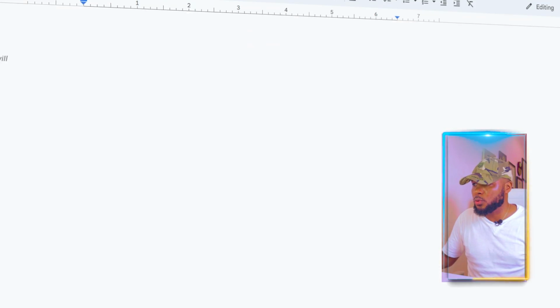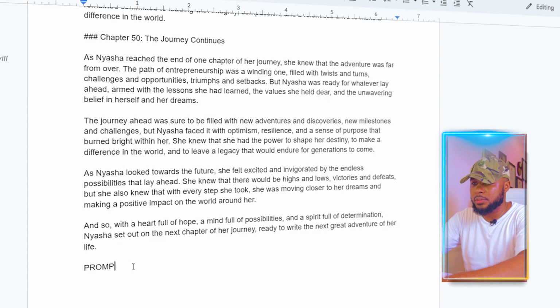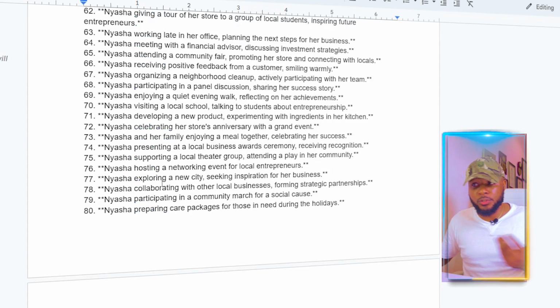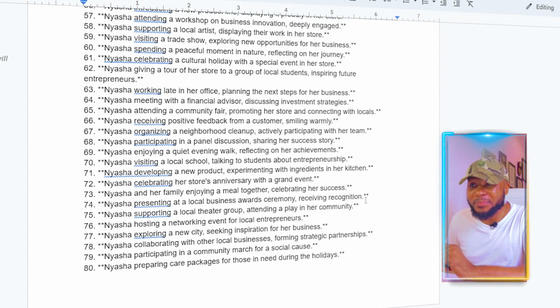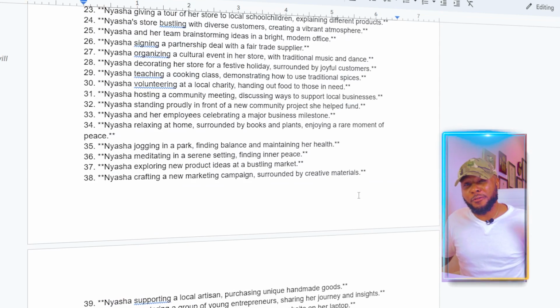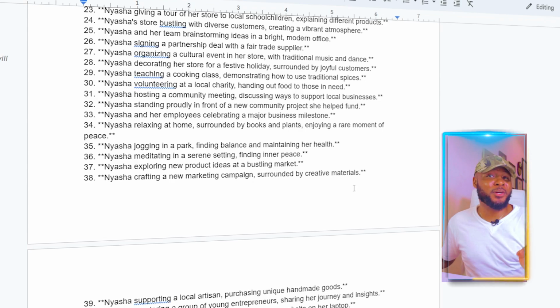Okay, so I'm just going to scroll way down like so, and I'm going to write prompts. All right, prompts. You can do image prompts and then you paste it here. So now we have this, and the next thing you're going to do now is to copy this prompt one after the other and go to your favorite image generative AI and generate all your images one after the other, put them in one folder, and then you can start editing.